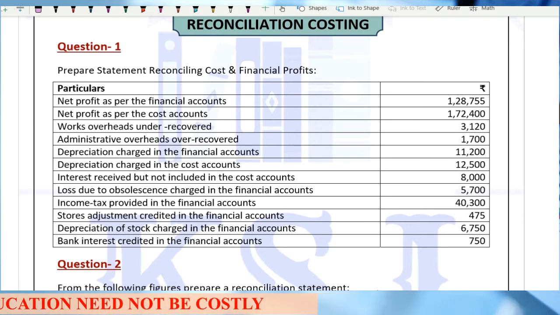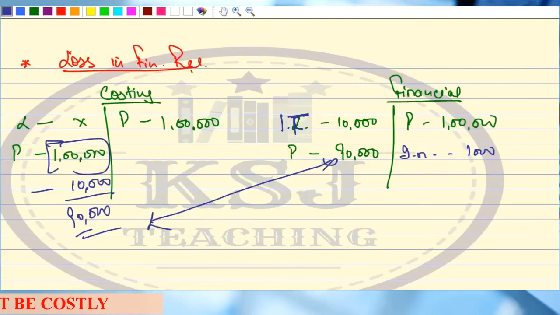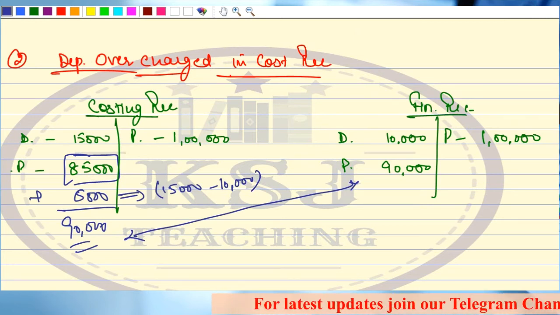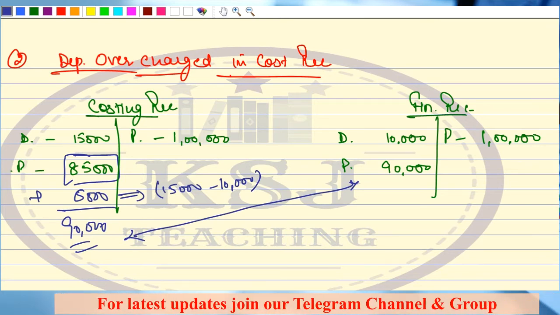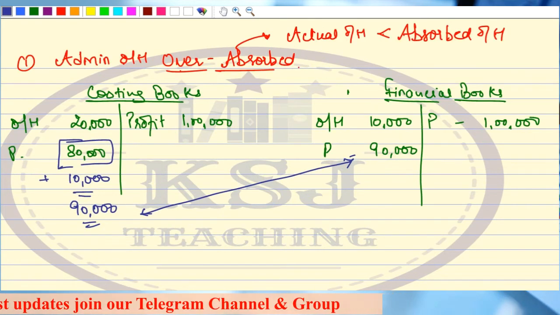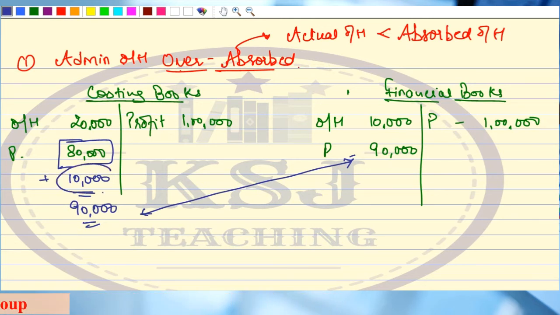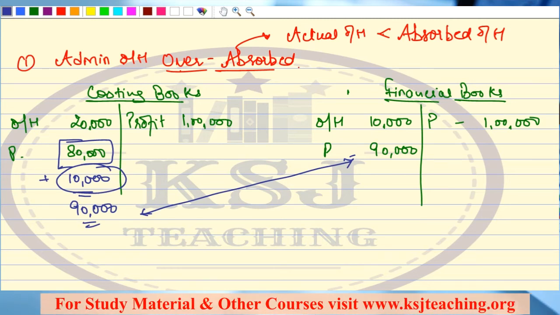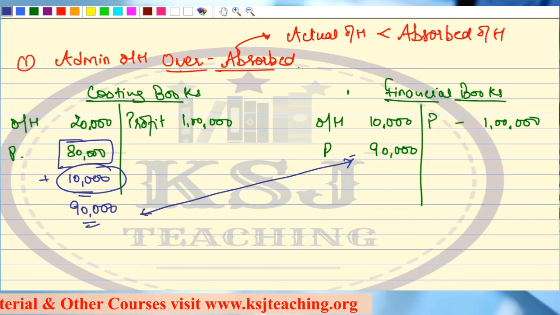And wherever you feel that you are getting confused, do this simple thing. Prepare such accounts and try to analyze whether an item should be added or subtracted, and what amount should be added or subtracted specifically. I'm telling you, in case of under and over recovery, you should be very careful about what amount is to be added. Because if here you add 20,000, even then your profits are not going to match. Clear? So be careful which item is to be added.